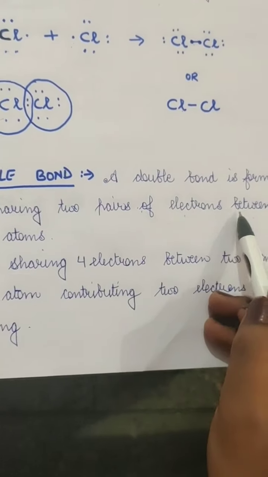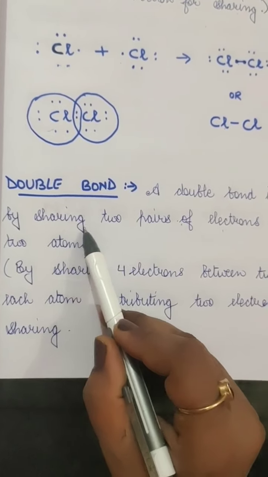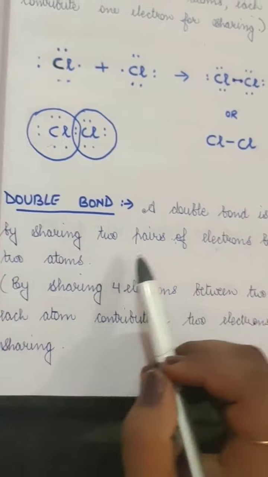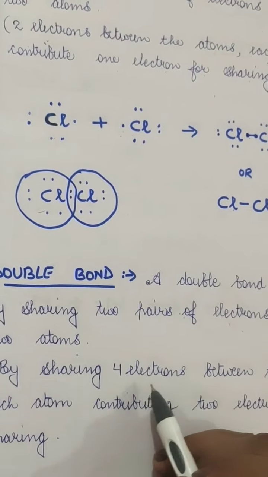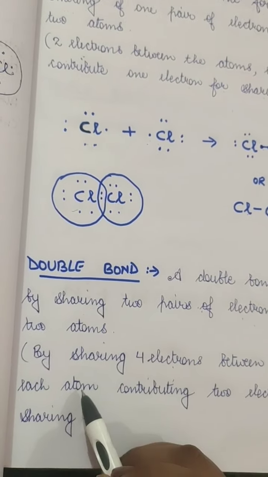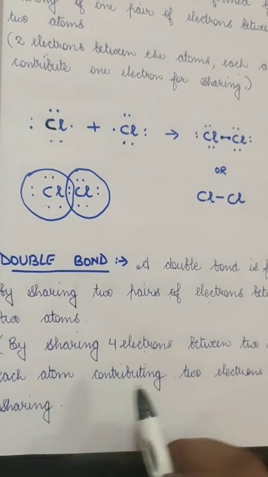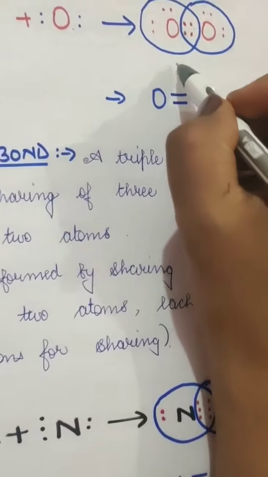The definition was that a double bond is the sharing of 2 pairs of electrons between the 2 atoms. By sharing 4 electrons between the 2 atoms, each atom contributes 2 electrons. So here is the double bond.